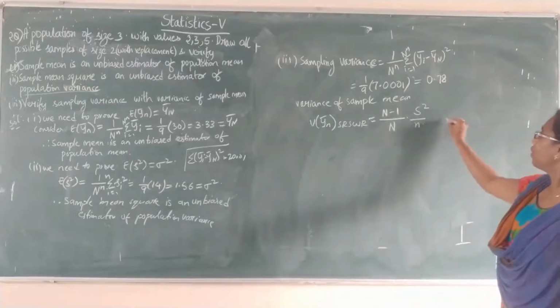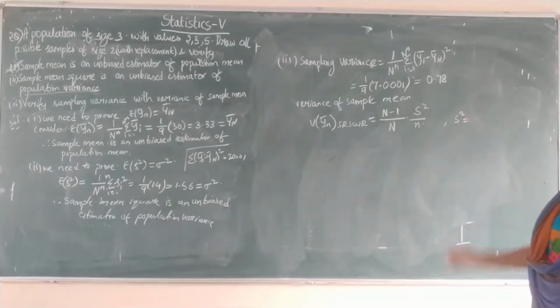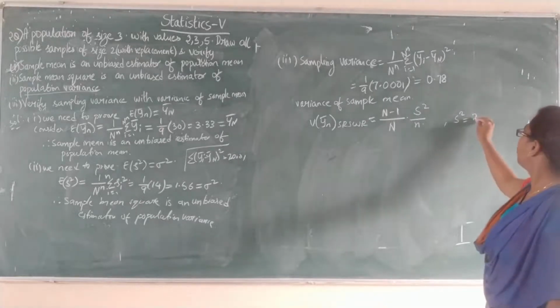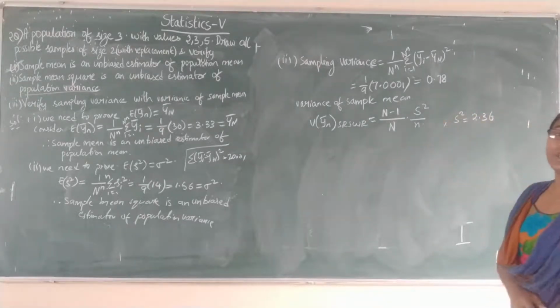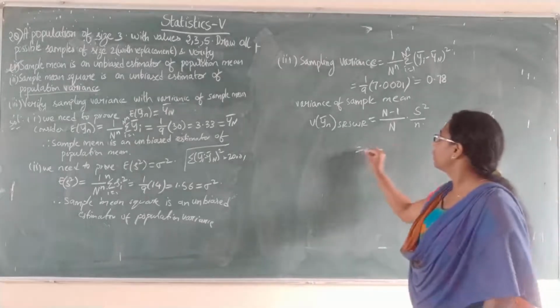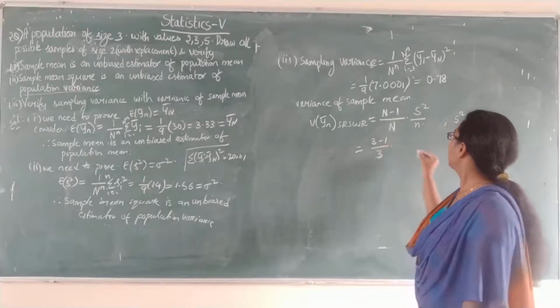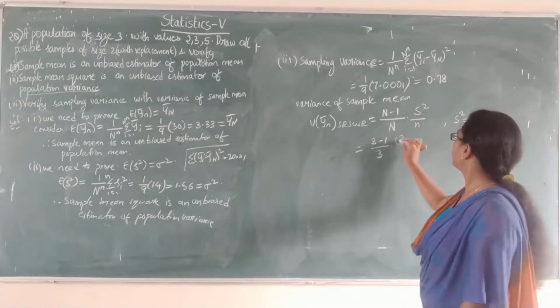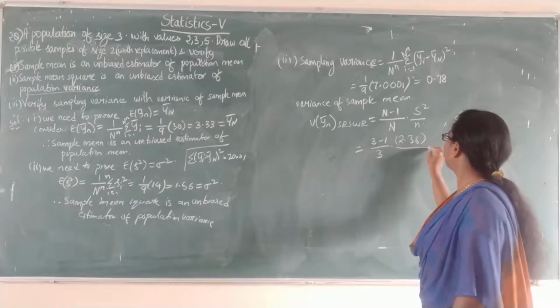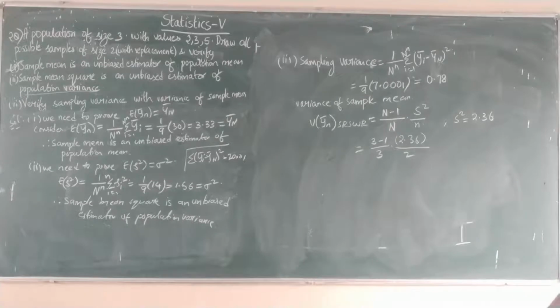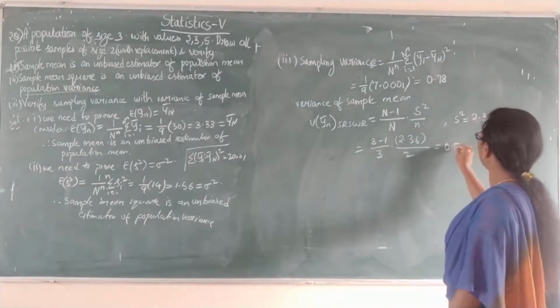Capital S square value we already got as 2.36, the population mean square value. Now substitute all the values. Capital N is 3, so 3 minus 1 by 3 into S square value 2.36 divided by small n value 2. The 2 gets cancelled. 2.36 divided by 3, you will get the answer as 0.78 only.